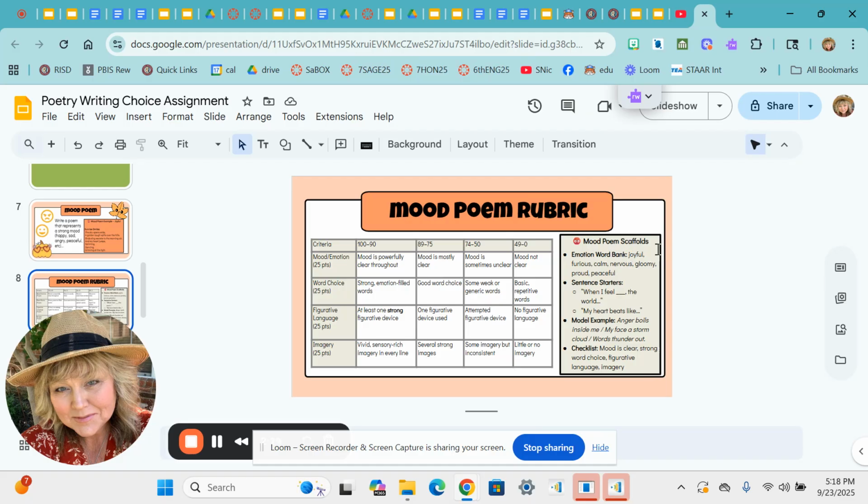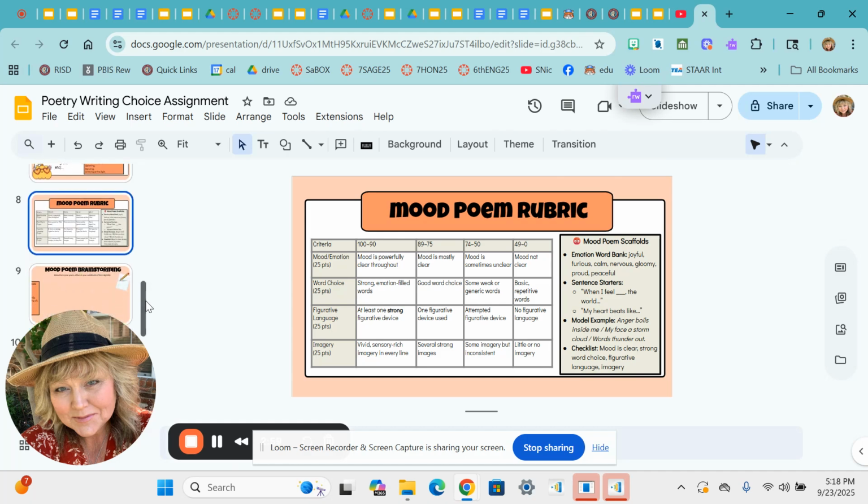Here's your emotion word bank that you will use, like joyful, furious, calm, nervous, gloomy, proud, peaceful, or any of the mood words that you would like to use. Sentence starters would be like, when I feel blank, the world blank, my heart beats like blank. Just going to write using some figurative language. And you're going to look at the examples like anger boils inside me. My face is a storm cloud. Words thunder out. So you're going to give all the deepest emotions and use your checklist to make sure your mood is clear and strong, and you're using figurative language and imagery.